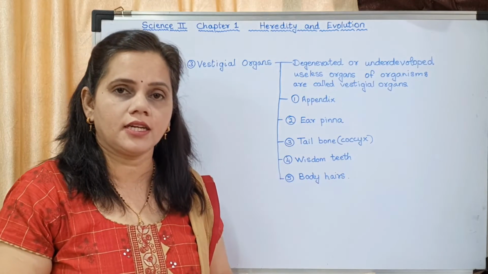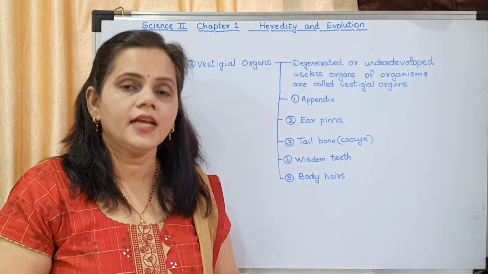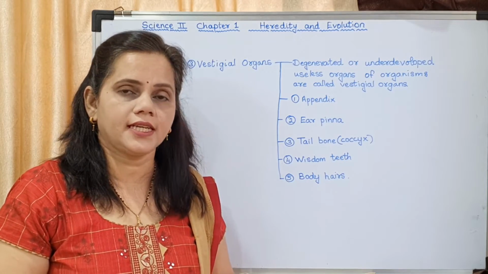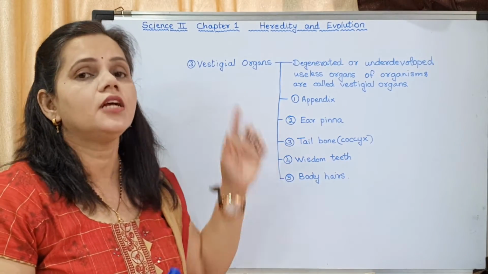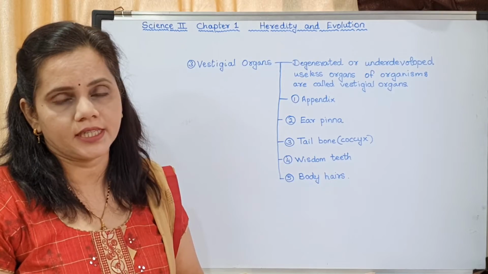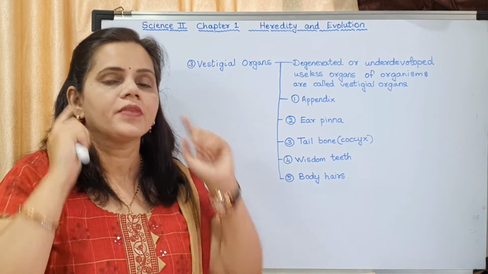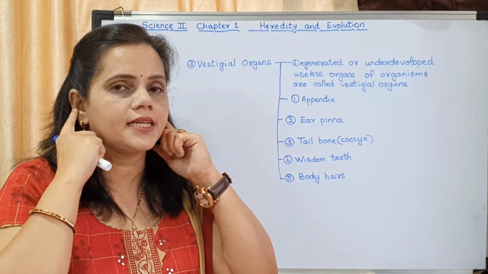Appendix is an organ like that. Appendix is present in the body, so it is an example of a vestigial organ which is present in the body, but it is of no use. Similarly, there is the ear pinna. Ear pinna means the external ear.